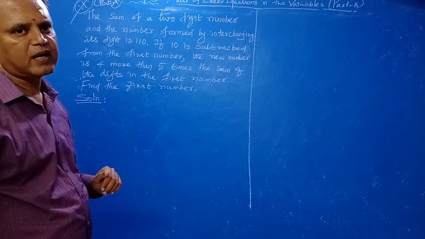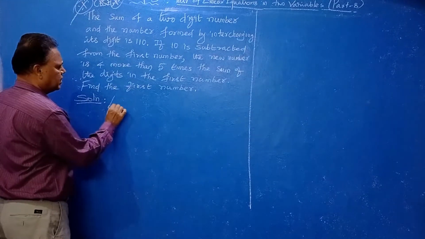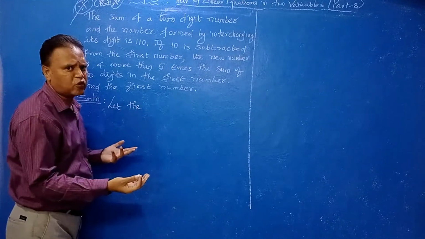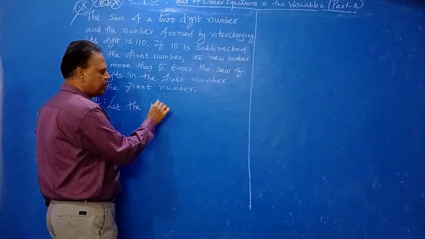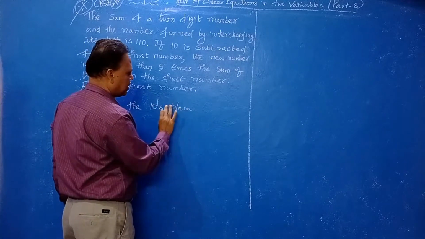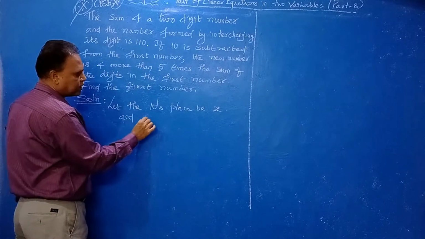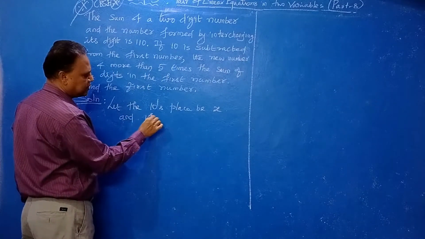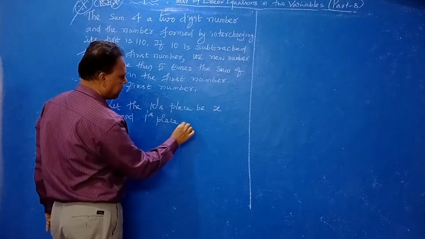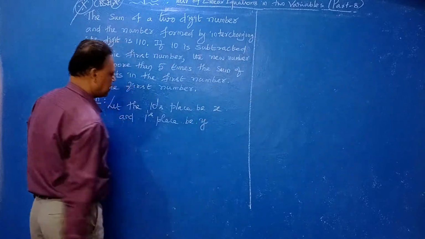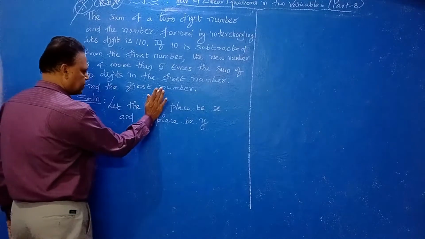So listen, let the two-digit number have a ones place and a tens place. Let the tens place be X and the ones place be Y.